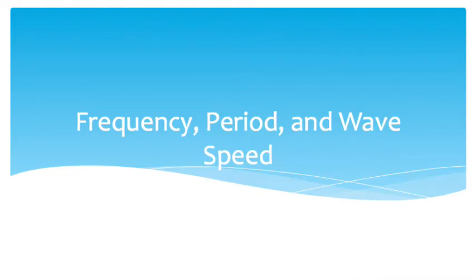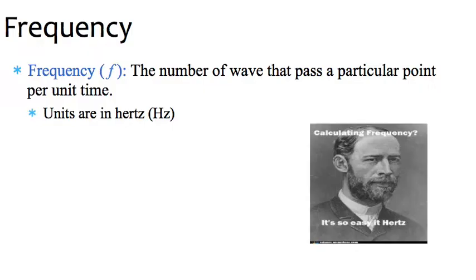All right, moving on to a few other things involving waves, which would be frequency, period, and wave speed. The frequency of a wave is the number of waves that pass a particular point in a unit of time, and these are going to be measured in hertz, which is abbreviated Hz. It's named after this guy here. It's technically 1 over a second. But if you think of frequency, it's like if you were sitting at the beach and you counted how many waves crash on the shore in a certain amount of time. That would be the frequency, how frequent is this happening, okay?